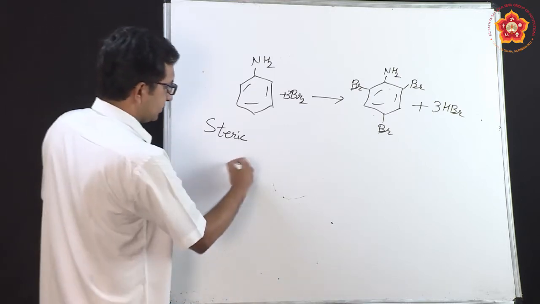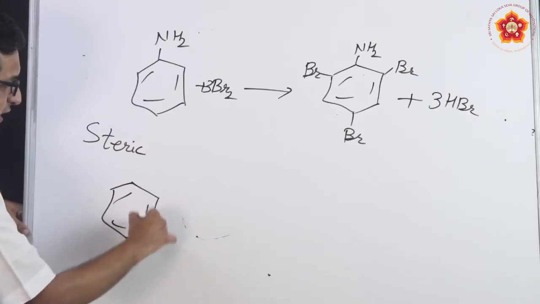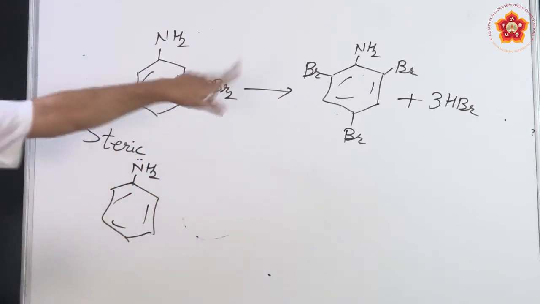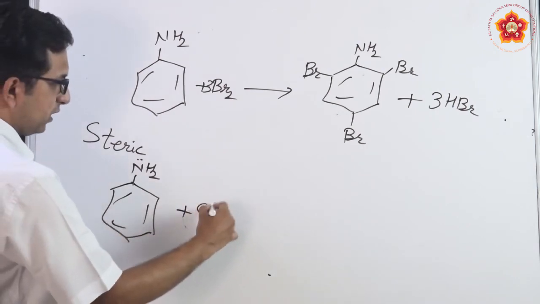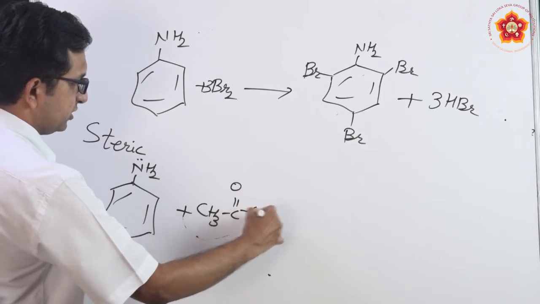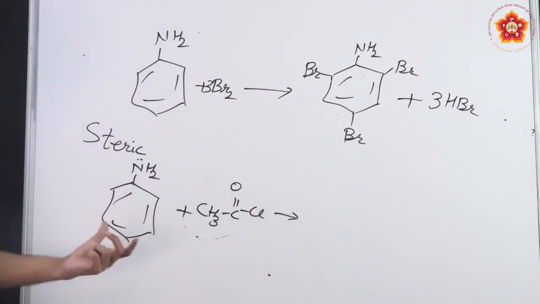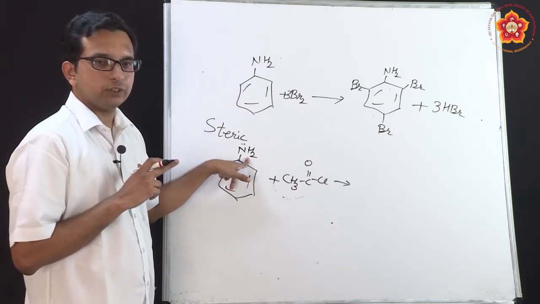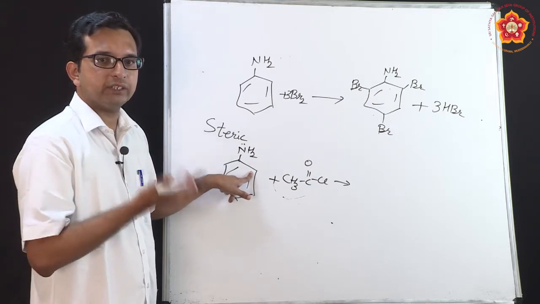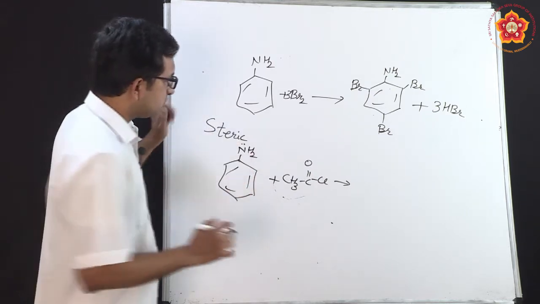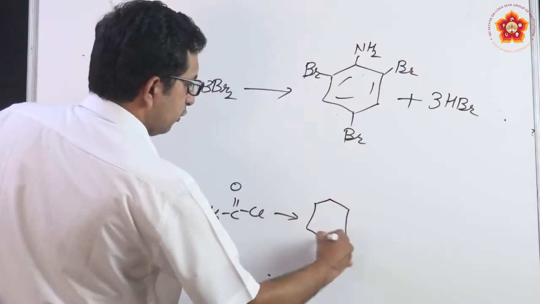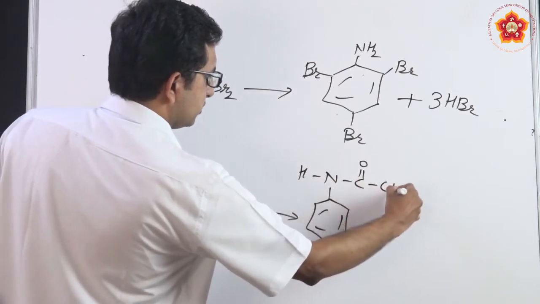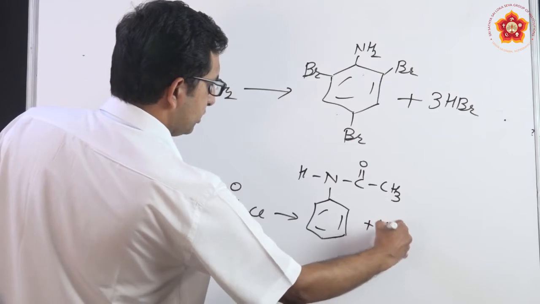How can you do that? Let us see in simple steps. Suppose I take aniline, I should not do bromination in the first step itself, because if I do bromination then such a product I will get. So first I will undertake acylation, or acetylation I can take up. Understand that if Cl is going out, the one who goes out is the hydrogen along with nitrogen. This hydrogen cannot go out because it is in combination with carbon which has the same electronegativity. So this will go out and then this forms with the benzene N, one hydrogen I will keep as it is, the other hydrogen, this is how it is formed, and then the byproduct HCl is formed.